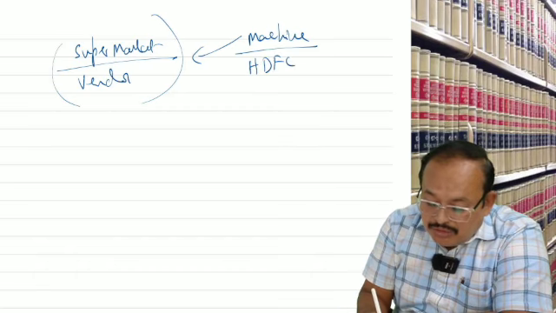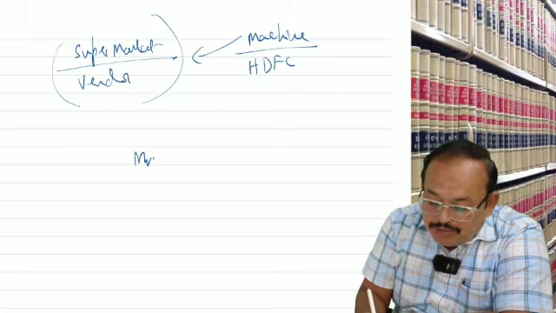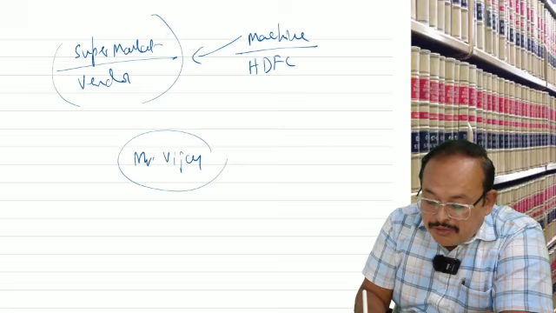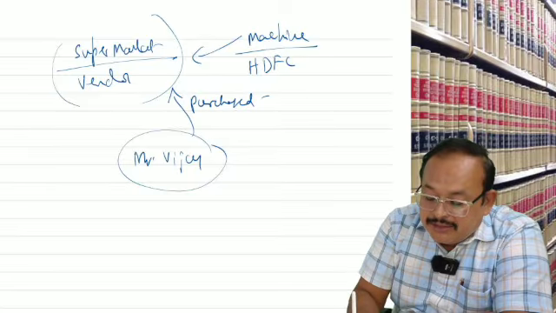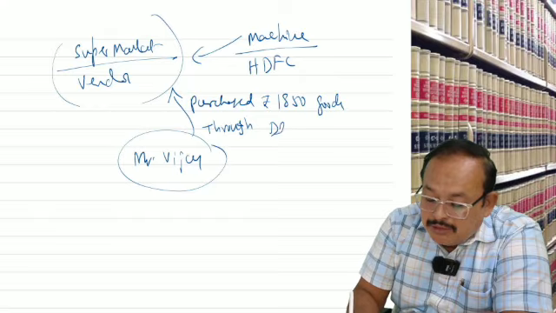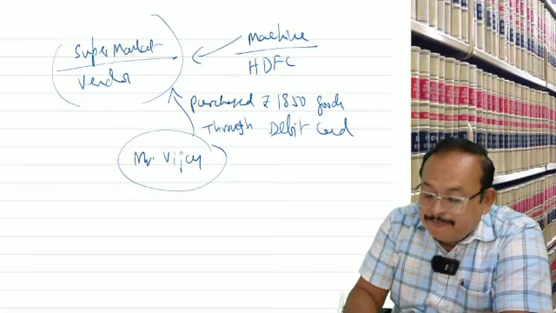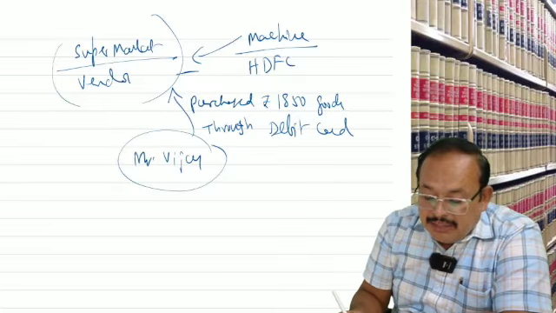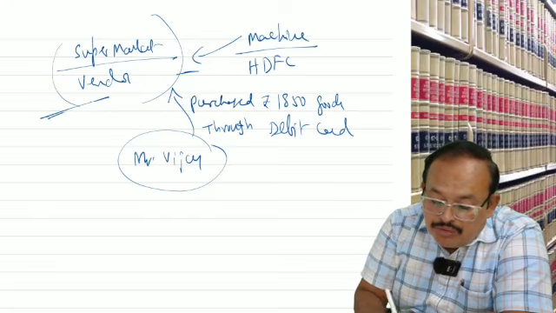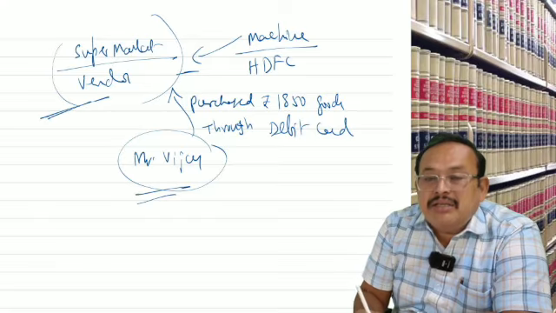Now, customer Mr. Vijay from them purchased 1850 rupees through debit card. This fellow swiped the card and payment is made to supplier by the Vijay, who is a customer.